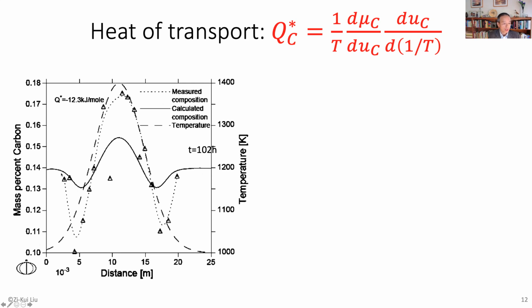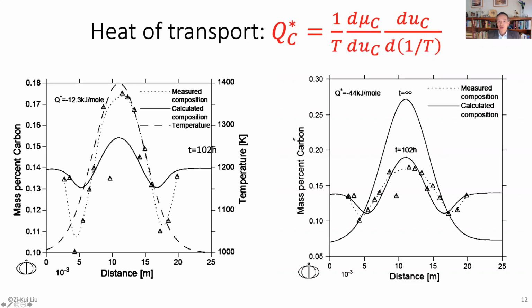Now you see that simulation does not match experiment. But also you can see that there should still be continued diffusion because the diffusion has not reached the steady state yet. So what does it mean? That means that after 100 hours, the diffusion is not at steady state yet. And that means the Q star value is incorrect. So then in Young's paper, they evaluate this Q star, you have to match the experiment. They found the Q star should be minus 44 instead of minus 12. Q star should be larger.